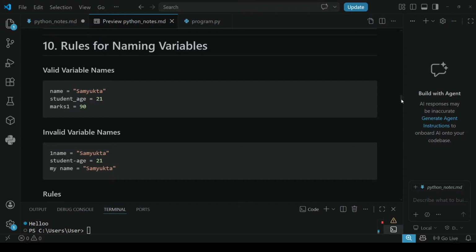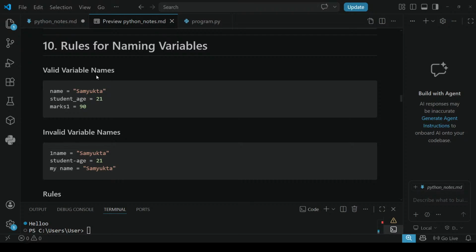Rules for naming variables. There will be some rules for naming variables. There will be valid variable names and invalid variable names. My name is Samyukta. Name is equals to Samyukta. Student underscore age is equals to 21. You can't write student age with a space. You should use underscores like that.